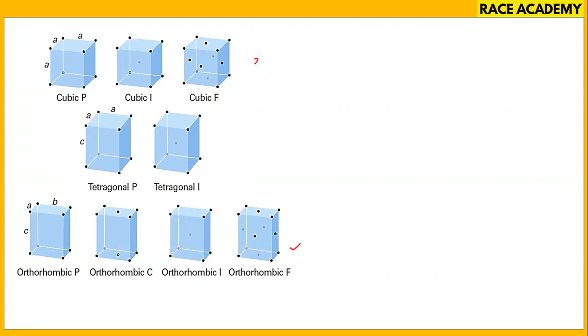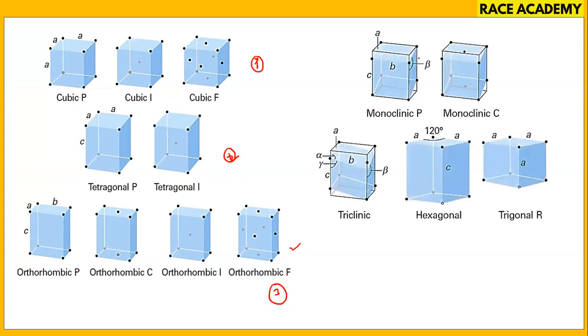Here we have one type, here we have one type, second type. This is the third type. So monoclinic, we have 2, that is the fourth type. And triclinic only 1 is there, that is the fifth one. Hexagonal we have as the sixth one, and trigonal as the seventh one. So these are the 7.